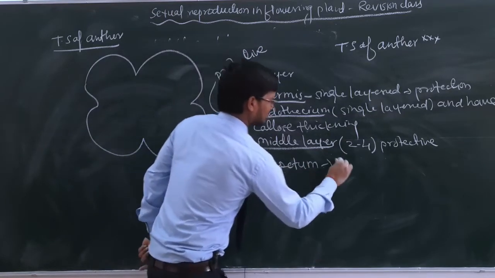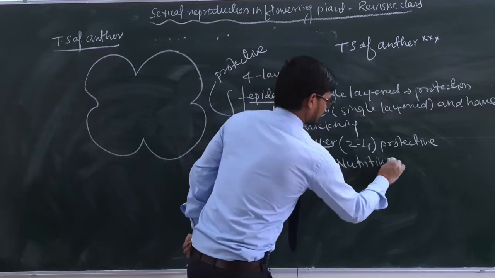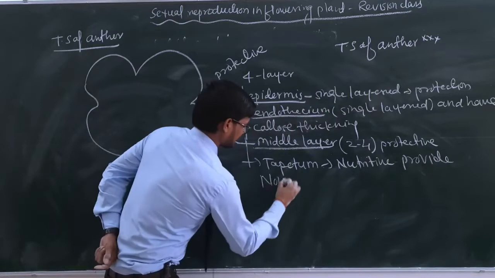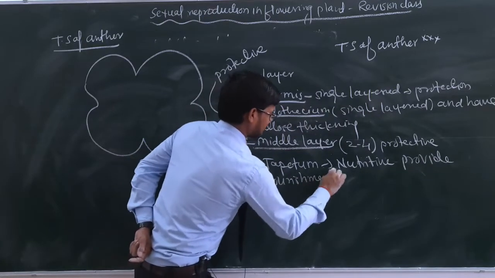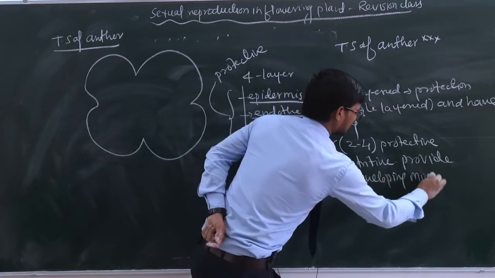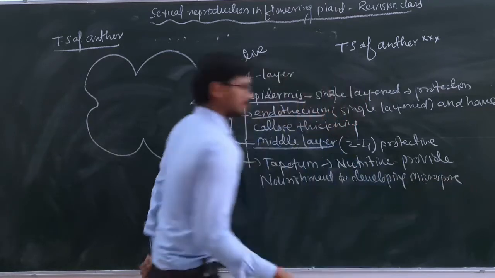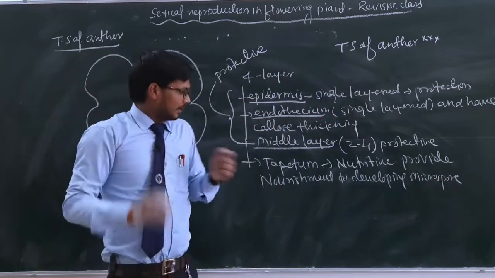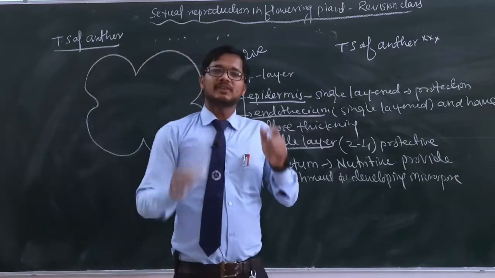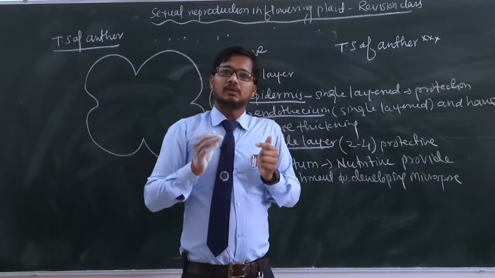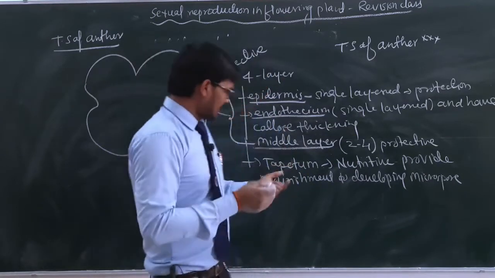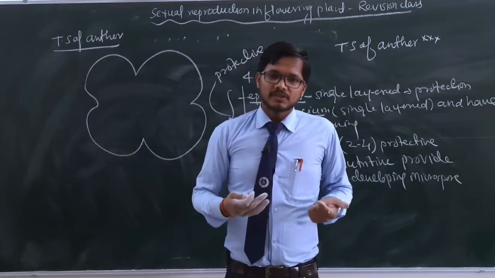And the last layer is known as tapetum. This is nutritive, meaning it provides nourishment to developing microspores, that is, the microspores developing inside the microspore mother cell. This question has been asked many times: what is tapetum? Tapetum is the innermost layer of the anther. What is its function? It is responsible for nourishment, and it also produces UVS bodies.